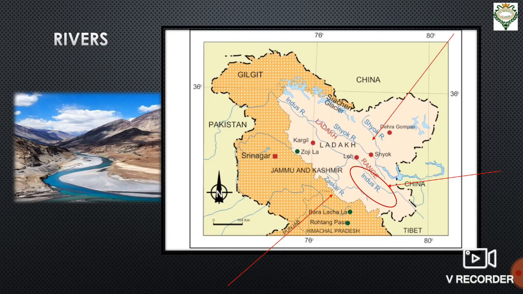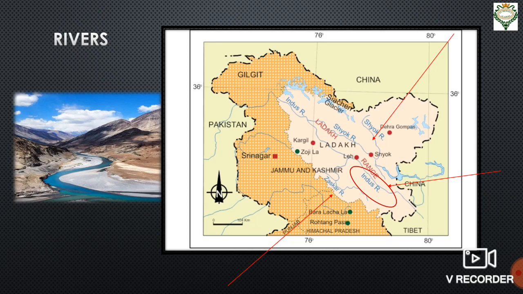From this river and its tributaries, this land of Ladakh gets water. These rivers have cut deep valleys in the otherwise rocky desert surface. Besides these rivers, there are many glaciers in the region, particularly in the Karakoram range.